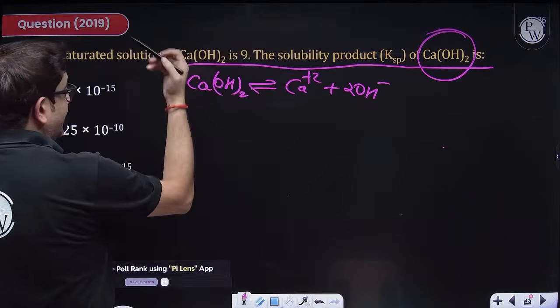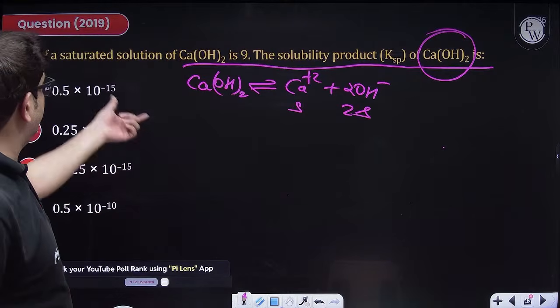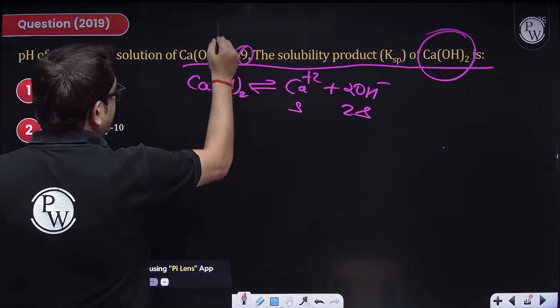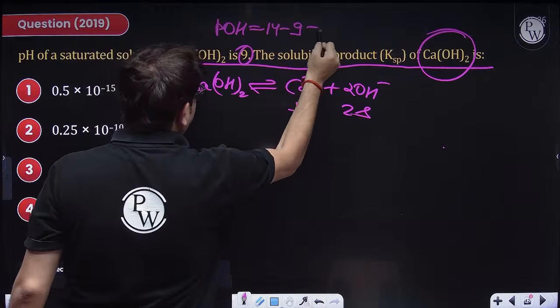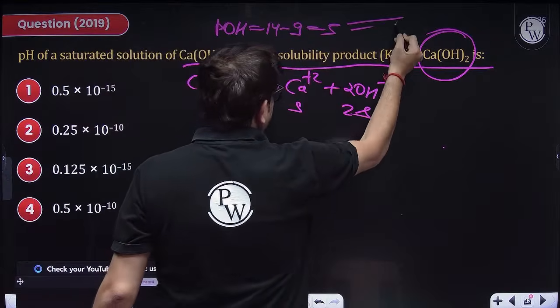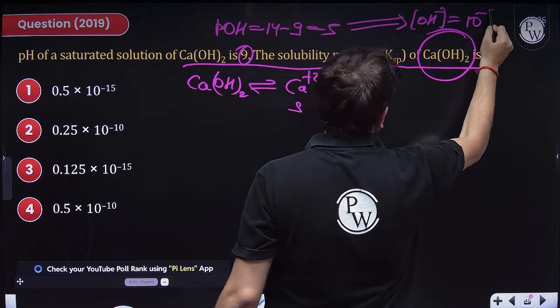If solubility is S, it will be S and 2S. But I do not have to bother because the pH of the saturated solution is given. pH is 9, so pOH will be 14 minus 9, that means 5. That means the OH minus ion concentration will be 10 raised to the power minus 5.